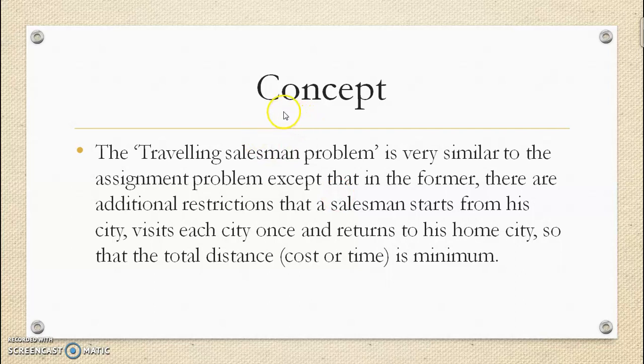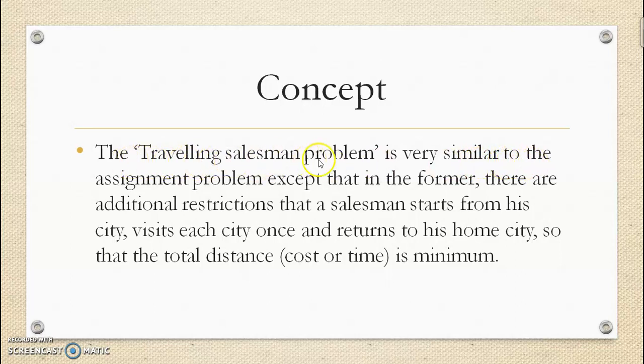Now, if we look at the concept, a salesman has to visit many cities and again come back to his original place. But while doing this, he has to visit each and every place once so that the total distance covered, total time required or total cost will be less.